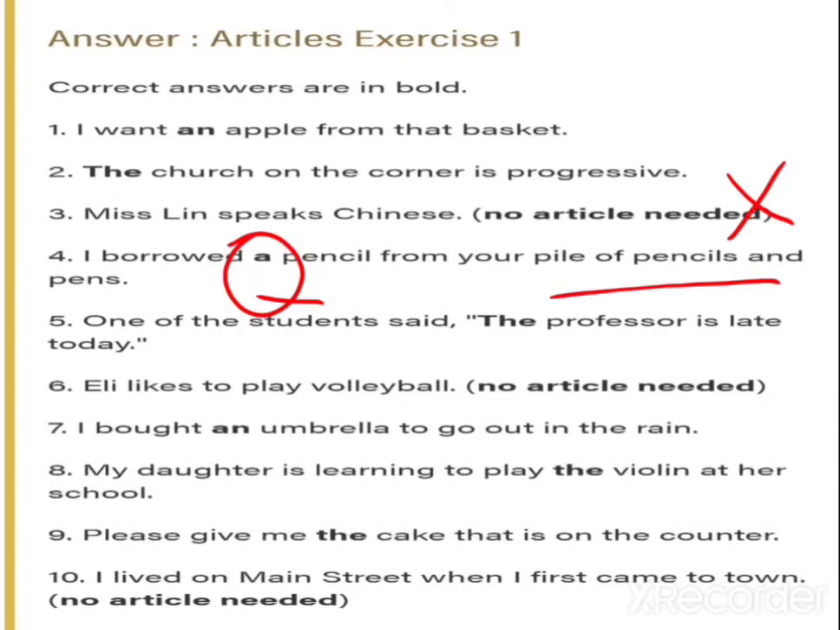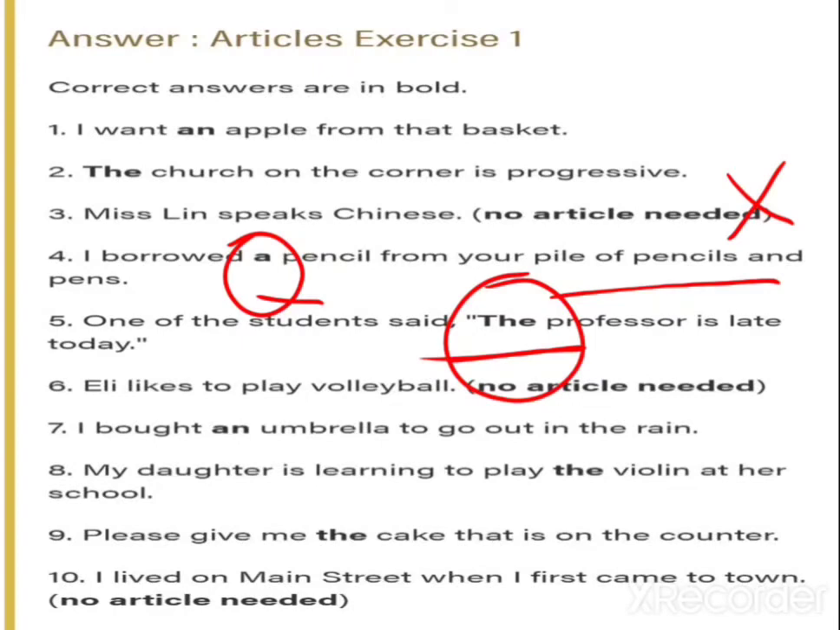One of the students said, the professor is late today. Now, one teacher is coming late. Suppose you have an English period. You know very well who is taking English. You know that teacher. And when someone says that the teacher will not come or the teacher will come late, you understand which teacher is coming late or not coming. So here something specific is there. You know that person very well. So when there is something specific, you have to use the. When you know that person, that time you have to use the article.